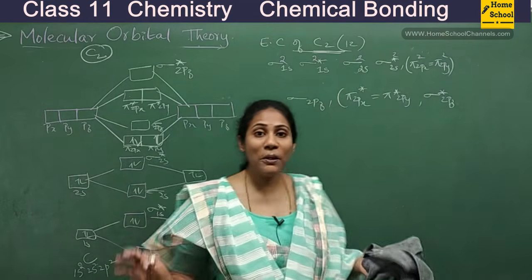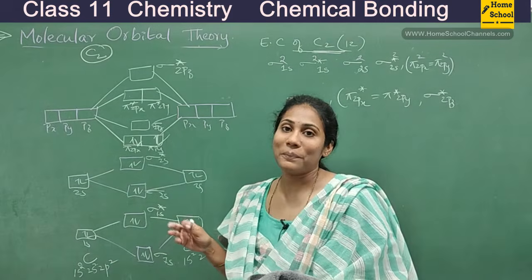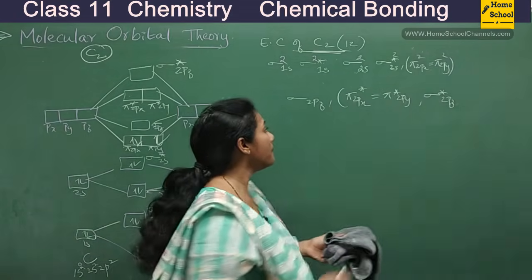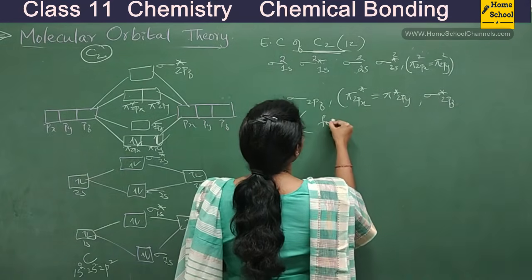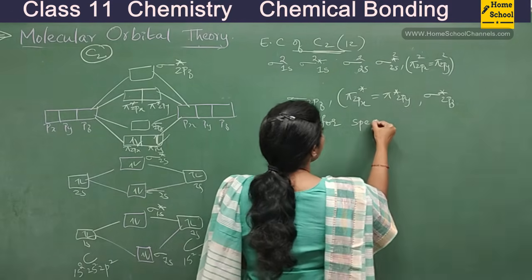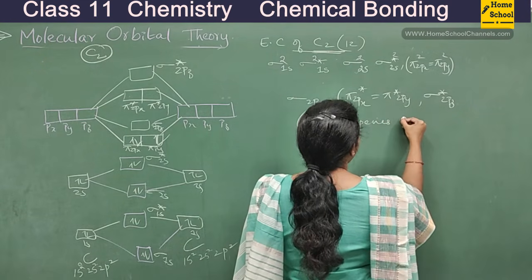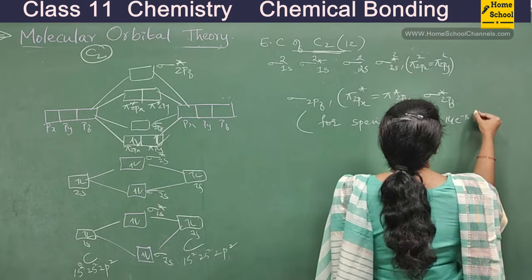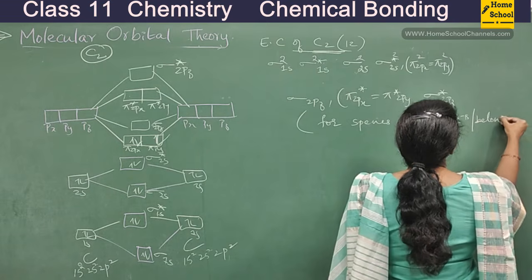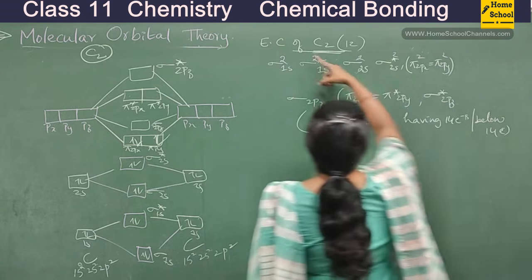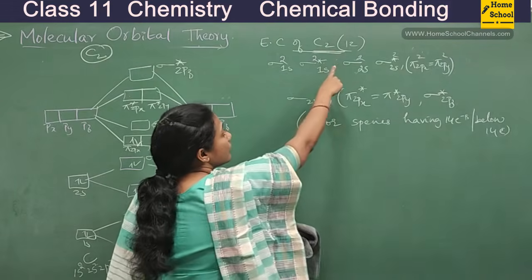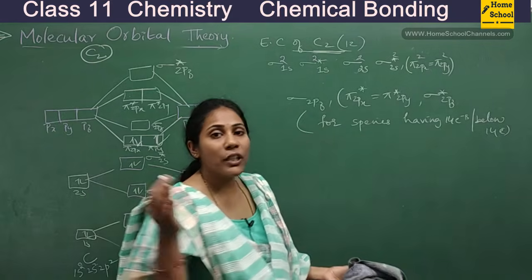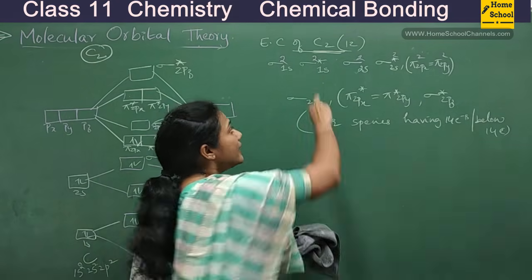See guys, for every molecule you have to do something like this only. So this is the sequence and this is the energy level diagram that you will follow for species having 14 electrons and below 14 electrons. Actually, the C2 molecule has got 12 electrons. It comes below 14. So any species which has got 14 electrons or below, this is the sequence you have to follow.